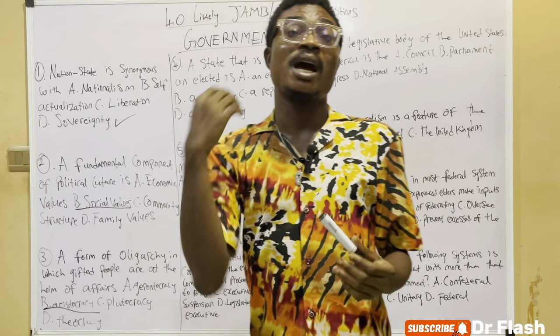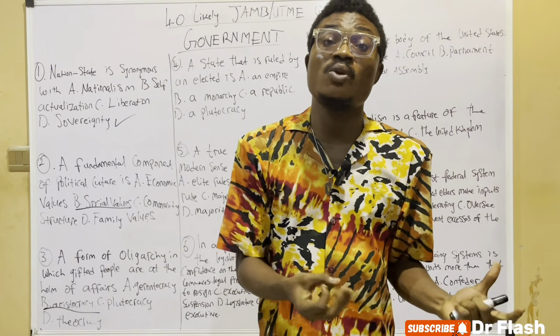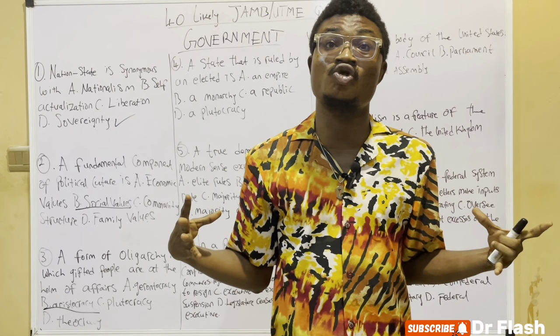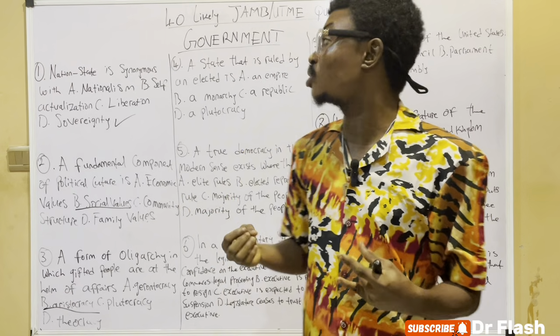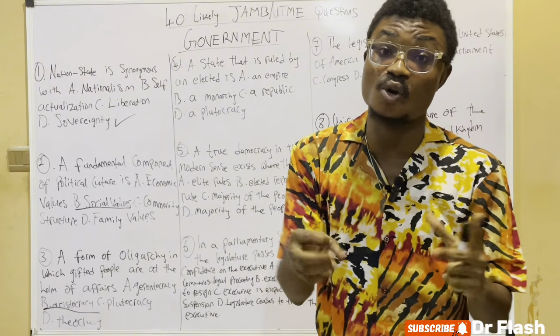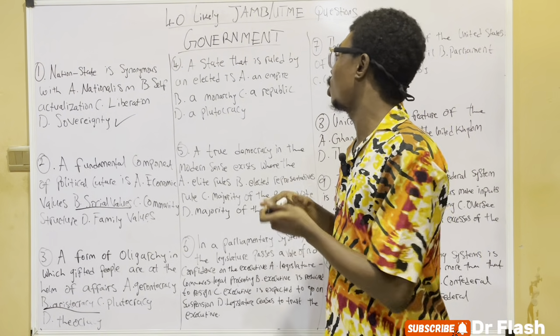What is an empire? An empire was a collection of kingdoms. And an empire usually was controlled by an emperor. So a kingdom that is controlled by an emperor is called an empire. So an empire is a very large collection of kingdoms. So we cannot say empire is the answer. So empire is wrong.